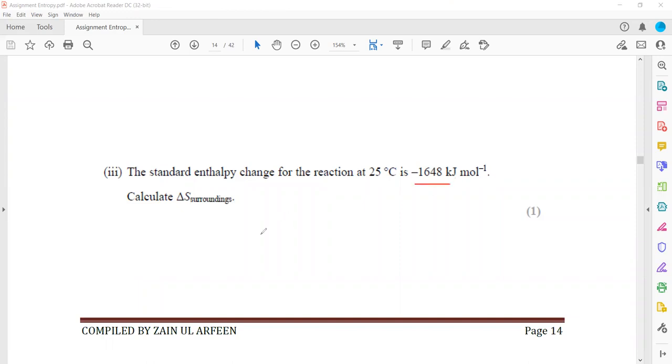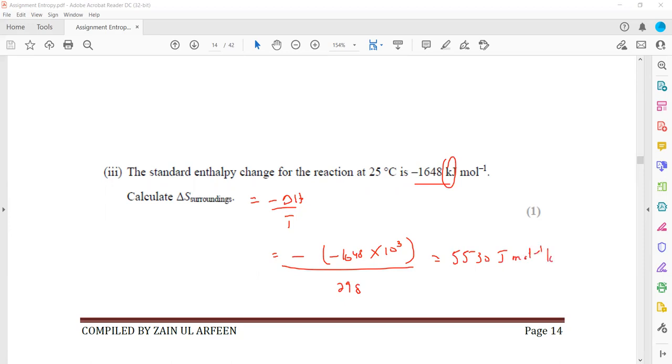Entropy of a surrounding, so it is minus delta H by T. So it is minus delta H is minus 1648, but that is kilo, so we have to convert into joule and divided by temperature 298 Kelvin, because when we calculate the total entropy, both should be in the same unit. So when we solve, it will come out 5530 joule mole inverse Kelvin inverse.